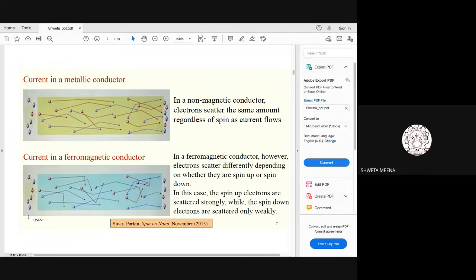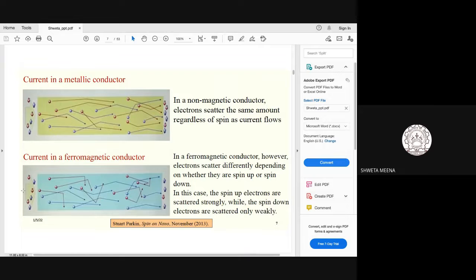The moment these electrons enter this material, whereas there was no characteristic of spin before because the material was not magnetic, they will now experience local magnetism. Scattering will be experienced here.